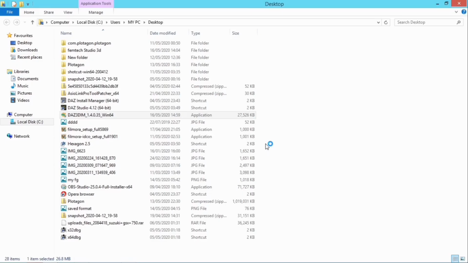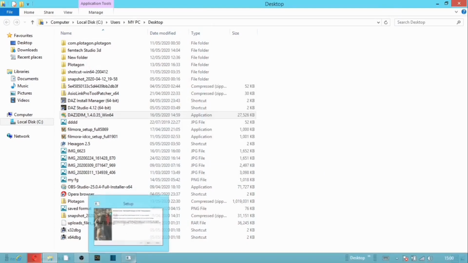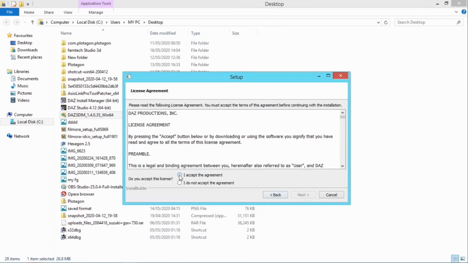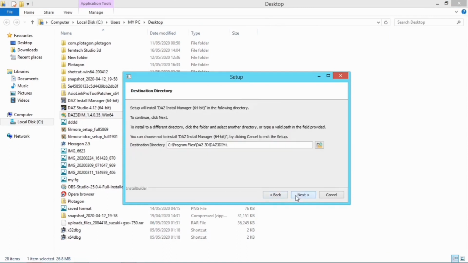Select yes. So you have this. Then select next, select accept, next, then you save this, select next.